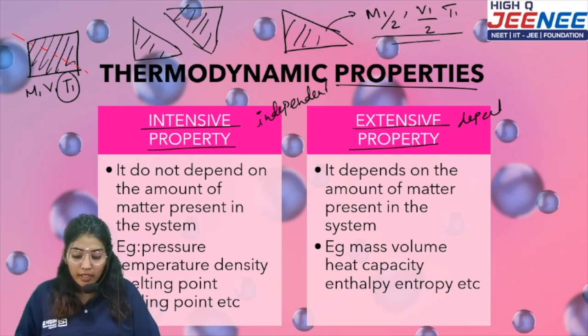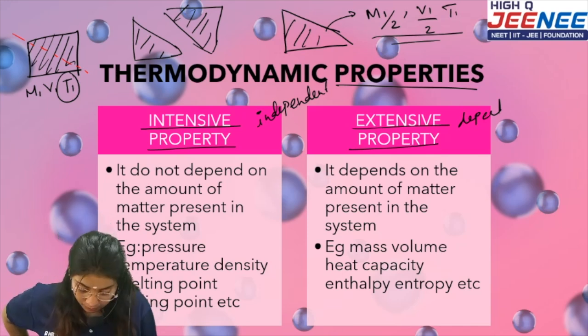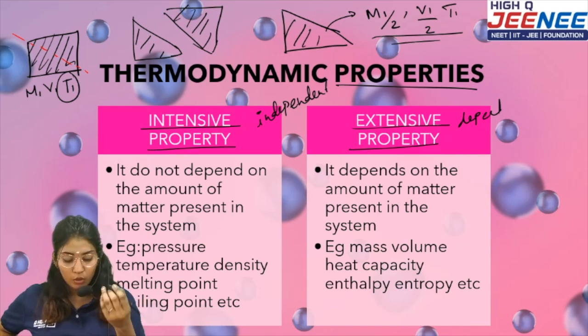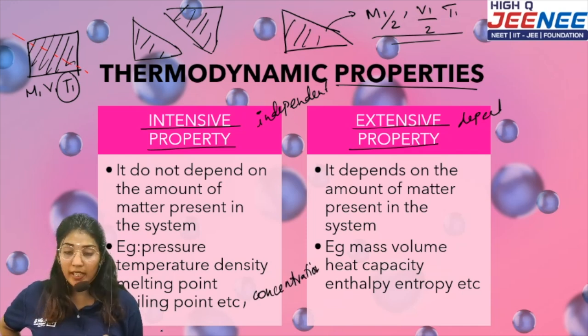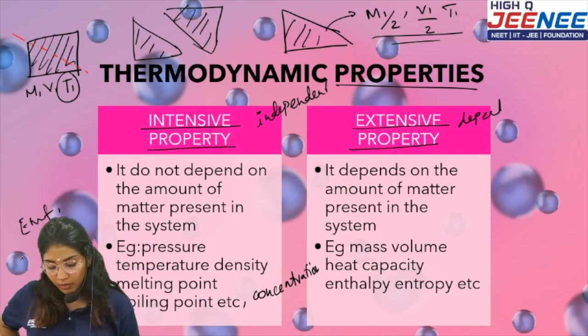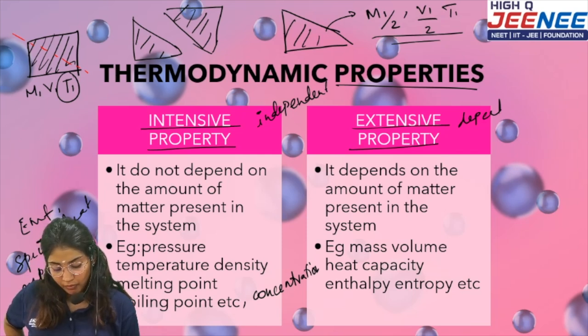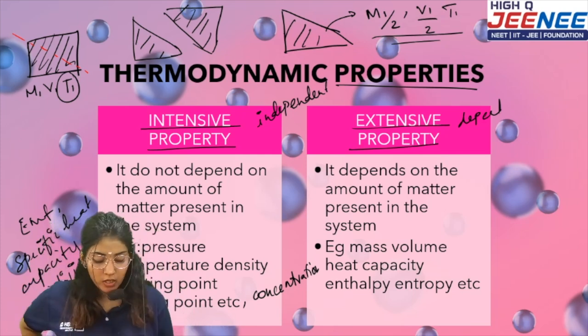Okay, so look at the examples: pressure, temperature, density, melting point, boiling point, and I'd also like to give a few more. Concentration, EMF, specific heat capacity, resistivity, etc. Okay, and over here, extensive properties, what are the examples?